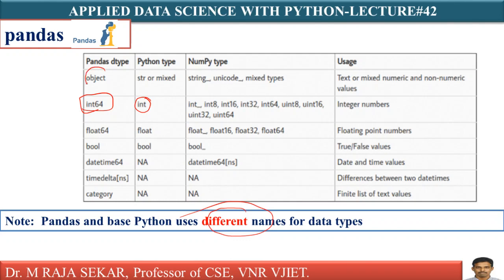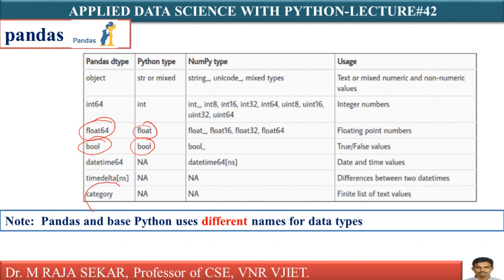Another data type is the object data type. What is the usage of the object data type? It is used to store text, or mixed numeric and non-numeric values. The corresponding data type in Python is str. We will try to understand all these data types with appropriate examples. If you observe, in Python there is a data type float, but in pandas it is float64. Bool has no difference whether it is Python or pandas, it is the same.